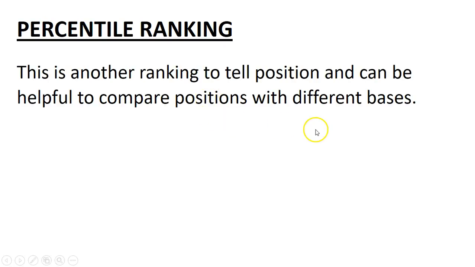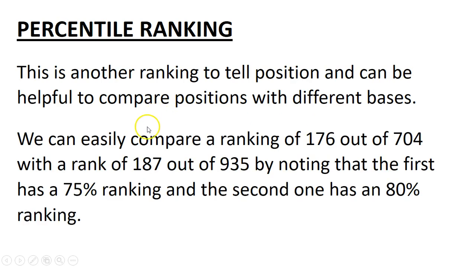Okay? Percentile ranking, this is another ranking to tell position and can be helpful to compare positions with different bases. All right, we can easily compare a ranking of 176 out of 704 with a ranking of 187 out of 935, because what we'll basically do is find the percentages of each. The first percent was 75%, because we're looking at everything below, and that was 80%, right, which is another rank. So all you're doing is trying to figure out the rankings, noting that the first has a 75% ranking and the second has an 80% ranking, is all that you're doing.